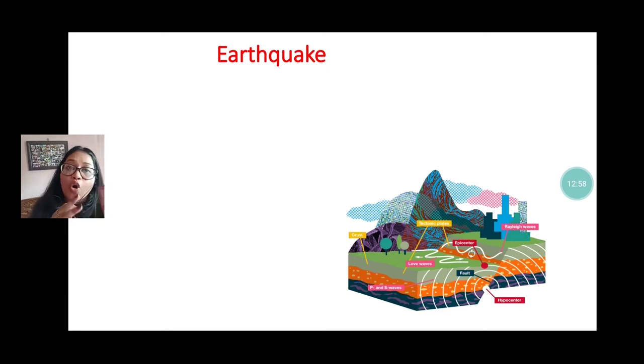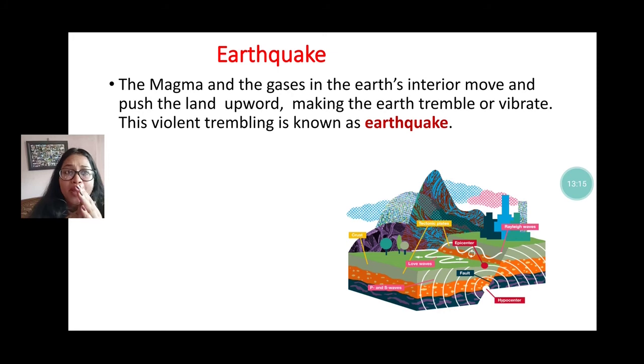This is also a rapid movement of the earth's surface and its interior part. This happens inside the earth, but its effect we can see on the outside. The magma and gases in the earth's interior move and push the land upward, making the earth tremble or vibrate. This vibrating, trembling is known as an earthquake.